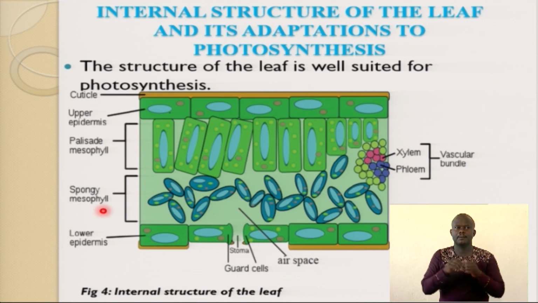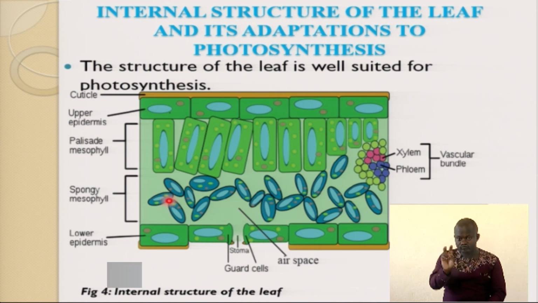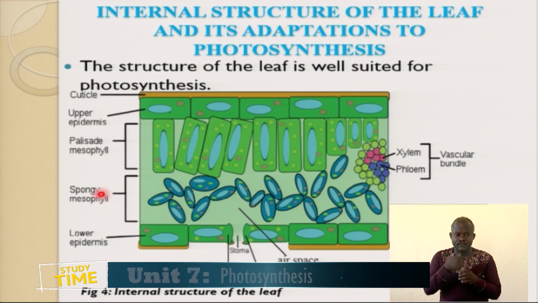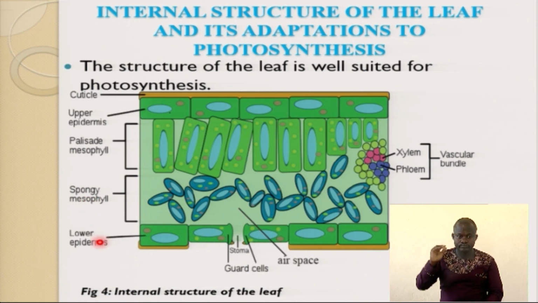Let's look at the internal structure of the leaf. Everybody can carry out observation and see the internal structure of the leaf. This is the cuticle. We have the upper epidermis, the palisade mesophyll layer, the spongy mesophyll layer, the lower epidermis, the stomata, the guard cells, air space, the xylem vessel and phloem vessel, and these are called vascular bundles.